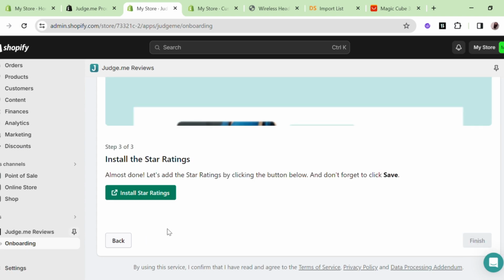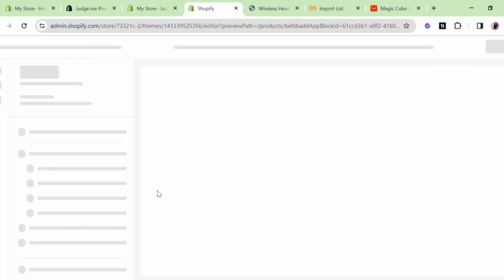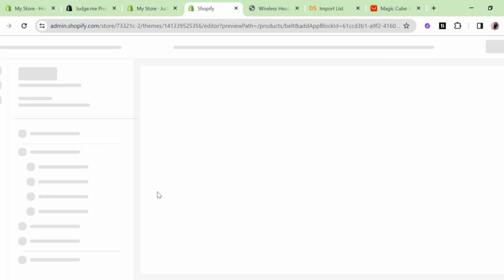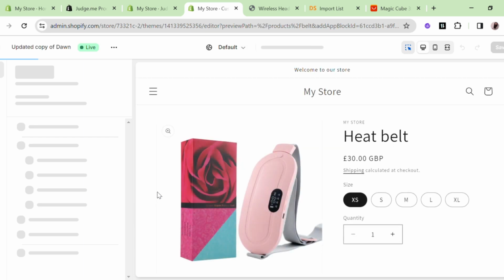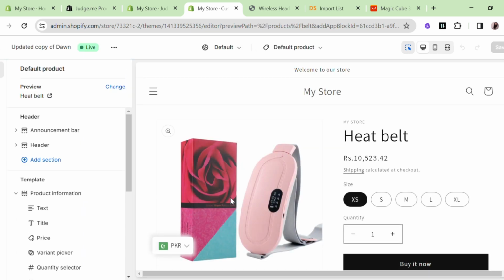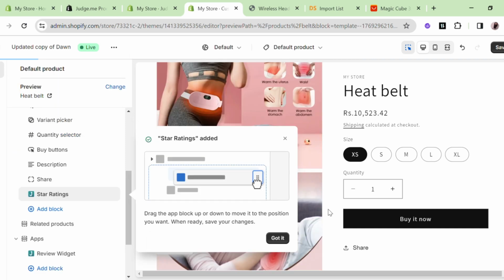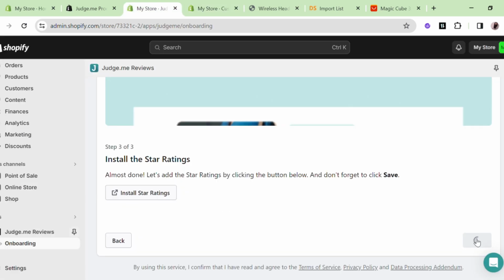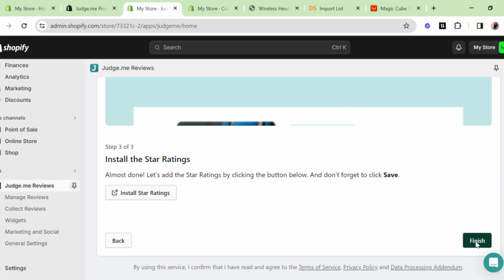Now install the star ratings. Click on it. Star rating is installed. Now go back to the Customize page. Click on Finish. This app is now fully integrated.